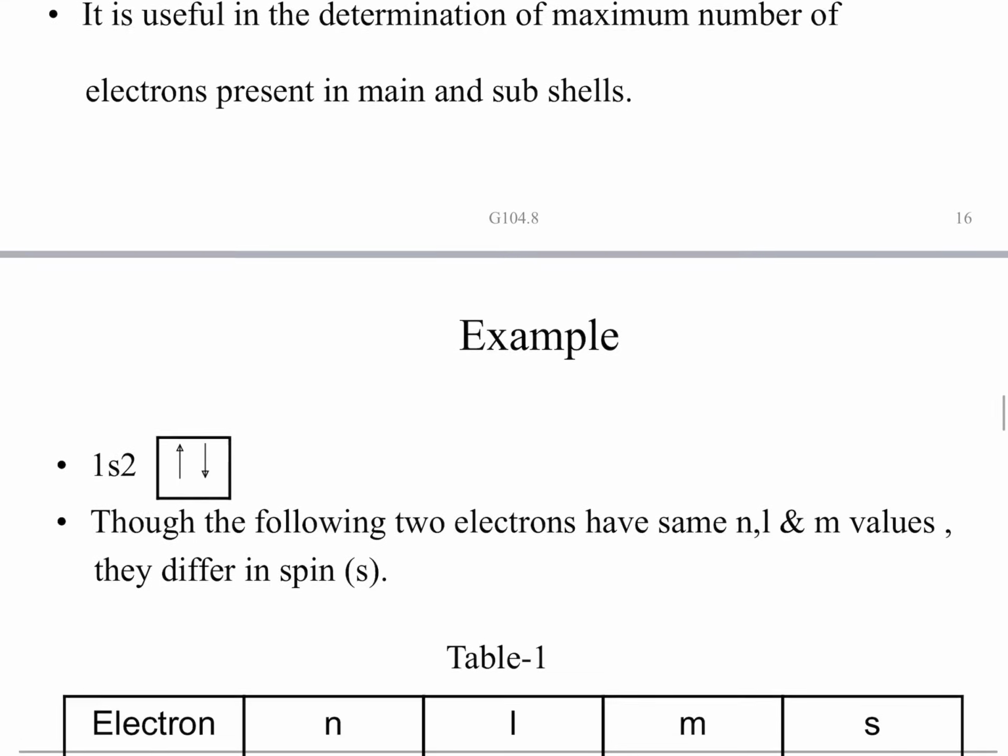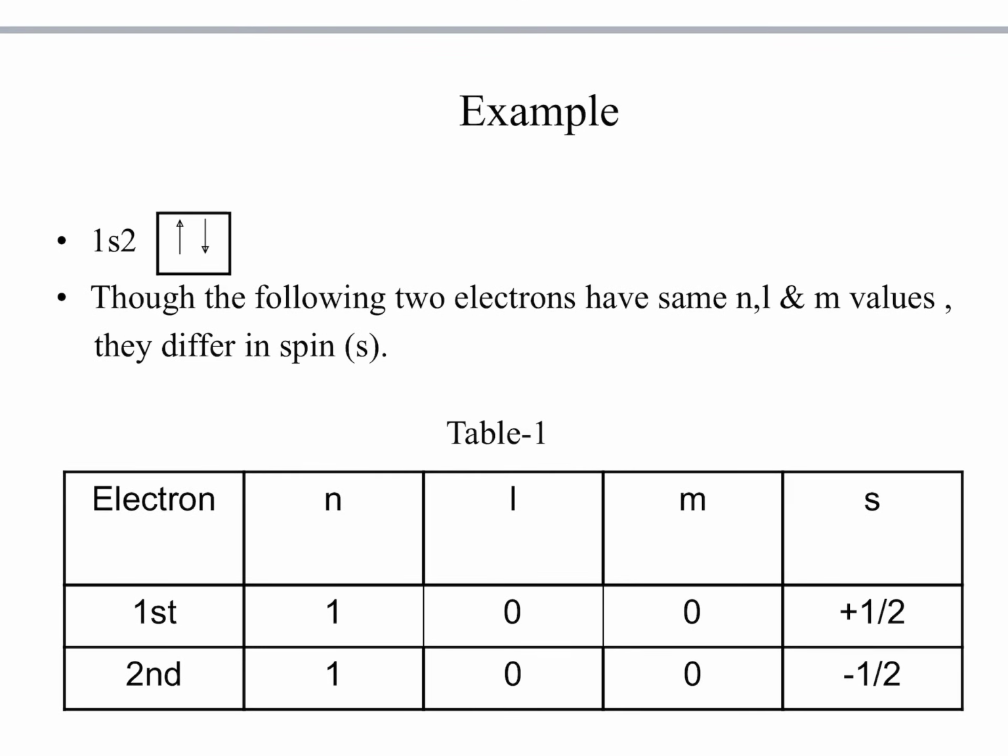Example, let us take 1s2. How many electrons are there? 2 electrons, which means 2 protons in a neutral atom, so the atomic number is 2. Atomic number 2 corresponds to helium.